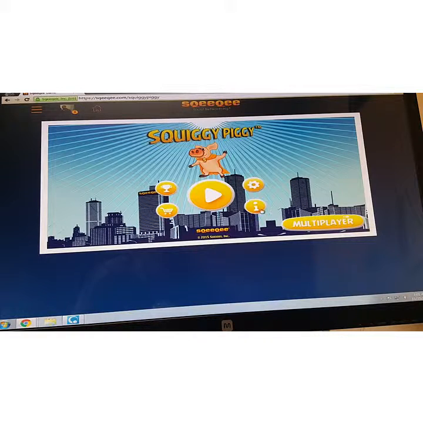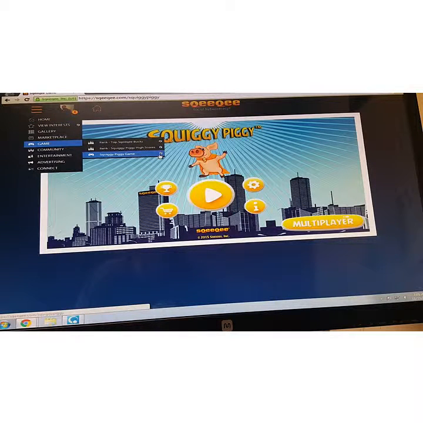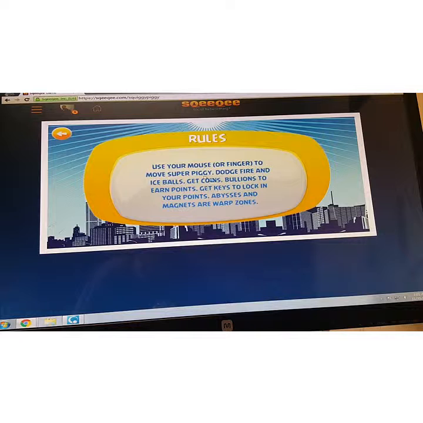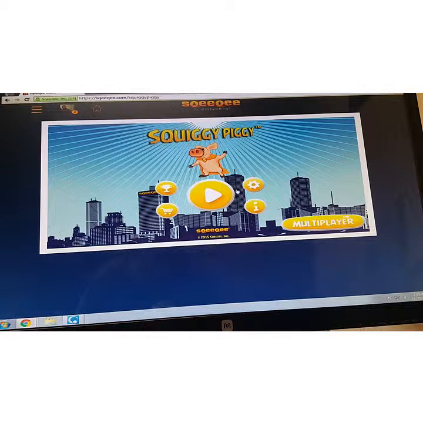The last thing is the info, which pretty much I showed you, you can see here still, the info button. If you don't want to go back there, this is a little different. It gives you little tips and tricks, I guess. It says you can use your mouse to dodge the fire and ice, and you get coins. You have to have magnets and abyss, warp zones, all that kind of thing. So it tells you the rules of the game there.